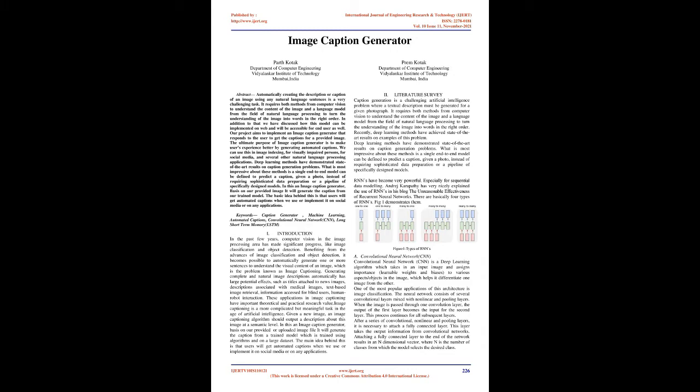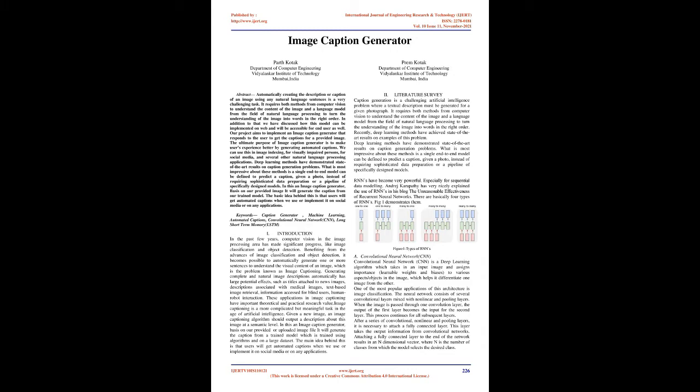Our project aims to implement an image caption generator that responds to the user to get the captions for a provided image. The ultimate purpose of image caption generator is to make users' experience better by generating automated captions. We can use this in image indexing, for visually impaired persons, for social media, and several other natural language processing applications. Deep learning methods have demonstrated state-of-the-art results on caption generation problems.